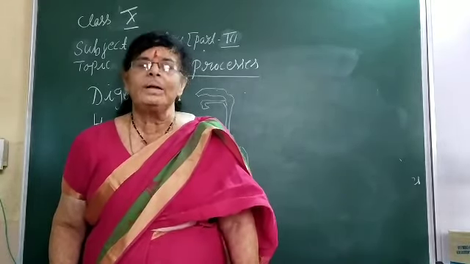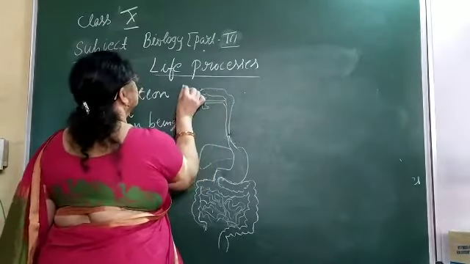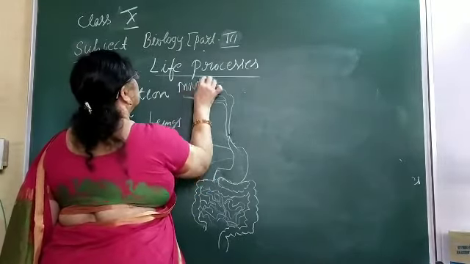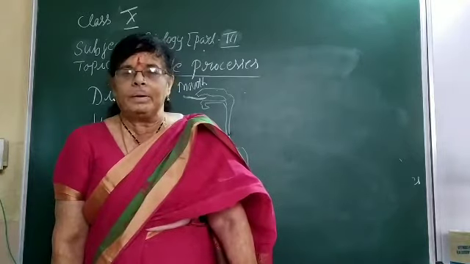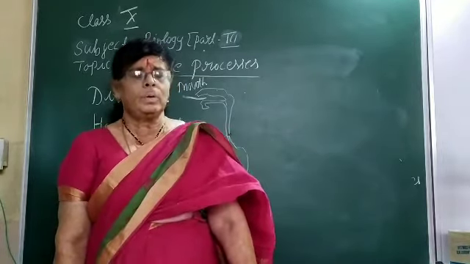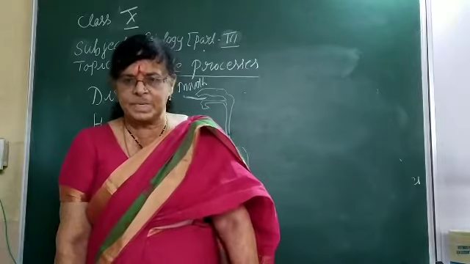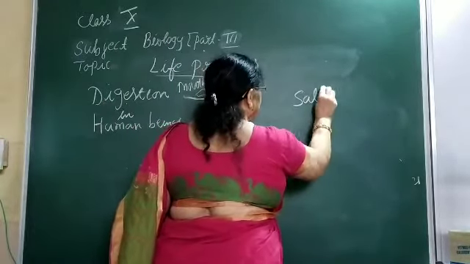Now let me start how the digestion process actually happens in human beings. Whenever we take the food, the first part of the digestive system is the mouth. So in the mouth, the moment we take the food, the digestion already starts. We first chew the food very well, and that food will be mixed with the help of the tongue, and you will also observe in the mouth there is some watery fluid like substance. This watery fluid like substance is called salivary juice.